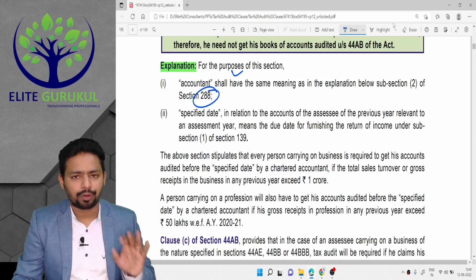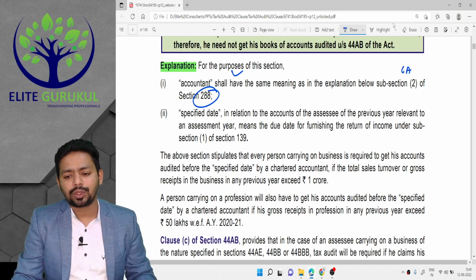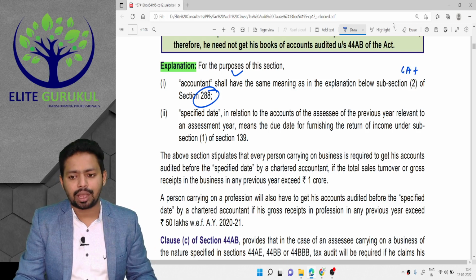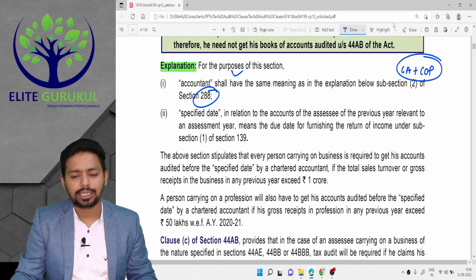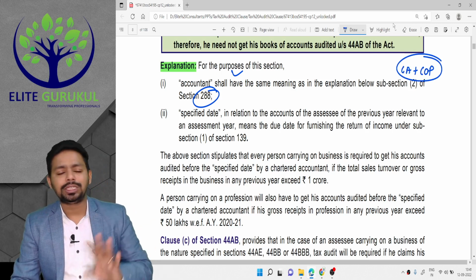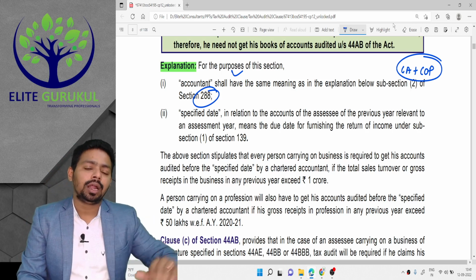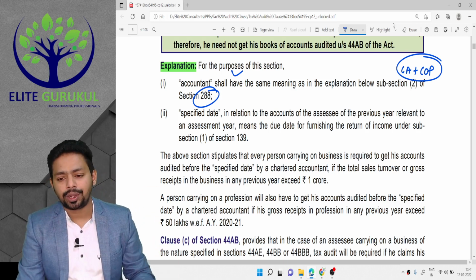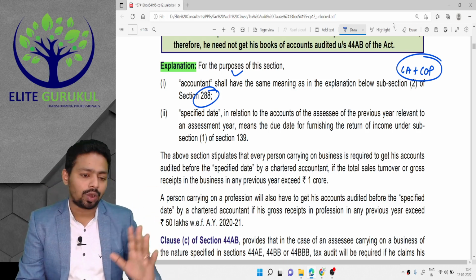So for the time being, a tax audit can be done only by a chartered accountant who is having a certificate of practice. So CA along with COP. A CA who is under employment cannot do the tax audit. A CA final student cannot do the tax audit.